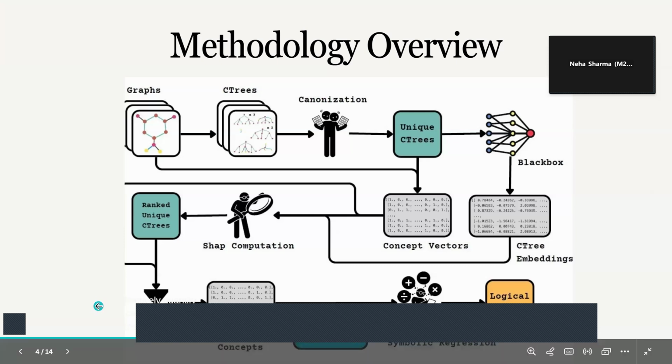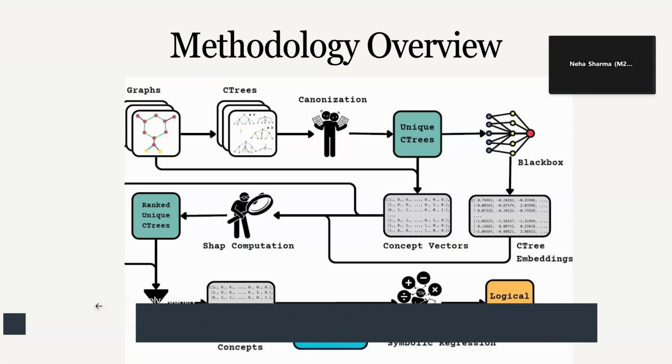After we obtain the unique computational trees and concepts, we still don't know which of these concepts actually influence the GNN decisions. To rank them score-wise, we use SHAP values. Shapley value is a game theoretical method that evaluates each concept by checking how much the model's prediction changes when that concept is added or removed. If removing a concept consistently causes the prediction confidence to drop, it gets a high SHAP value. If the predictions stay the same, the concept is not useful. In this way, we give a fair and reliable ranking for these concepts.